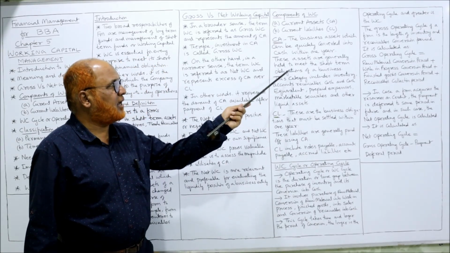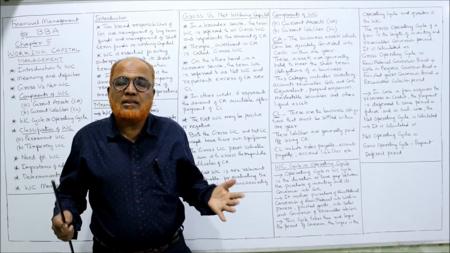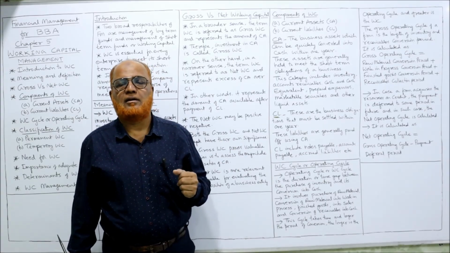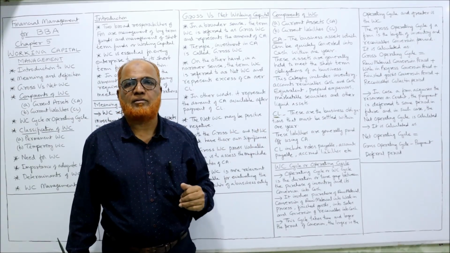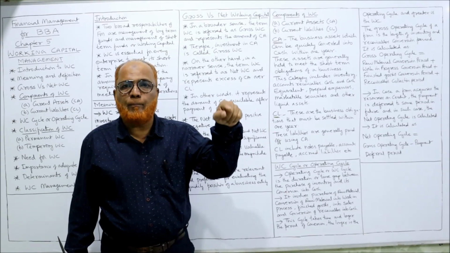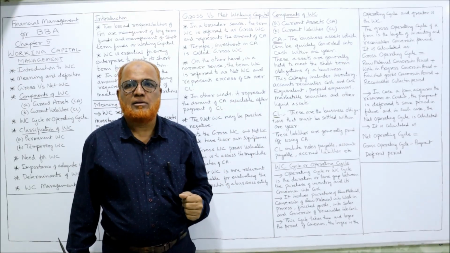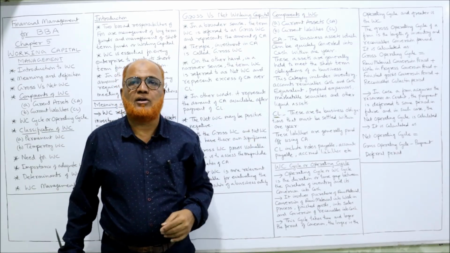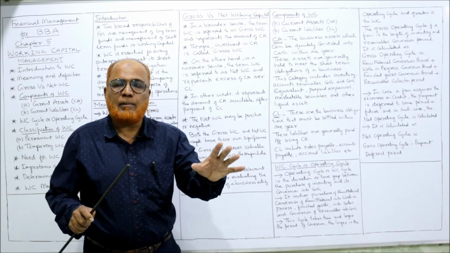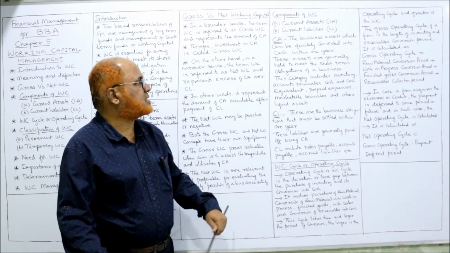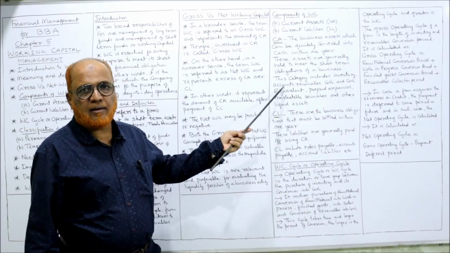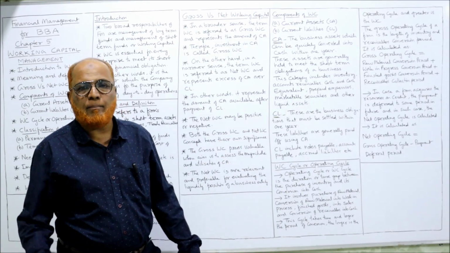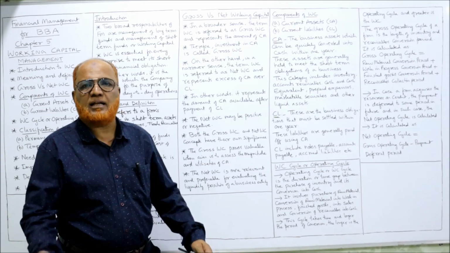So these assets are generally held to meet the short-term obligation. Why are the current assets held? क्यों current assets को रखते हैं? To pay the current liabilities. The current liabilities will be met from the current assets. No business will sell the long-term fixed assets to pay the current obligation. No. The current liability will be paid from current assets. Now this category includes inventory, account receivable, cash and cash equivalent, prepaid expense, marketable securities and other liquid assets.